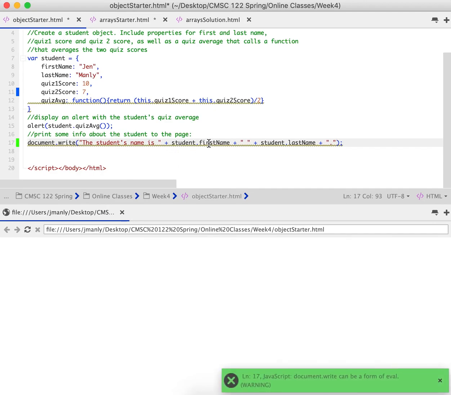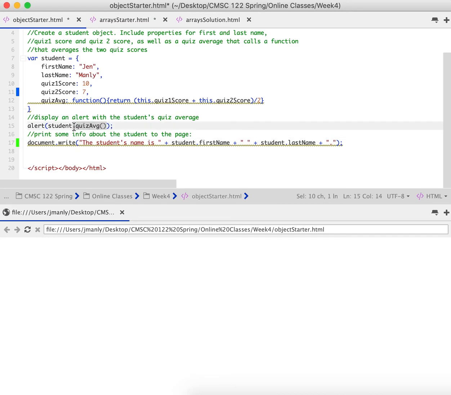Now, one thing that I want to draw your attention to with this particular line of code is that here we're accessing the student's first name. We do not use parentheses at the end of that first name because first name is not a function. First name is simply a property. Okay, so quiz average calls a function, which is why it gets those parentheses, whereas first name is simply a property.